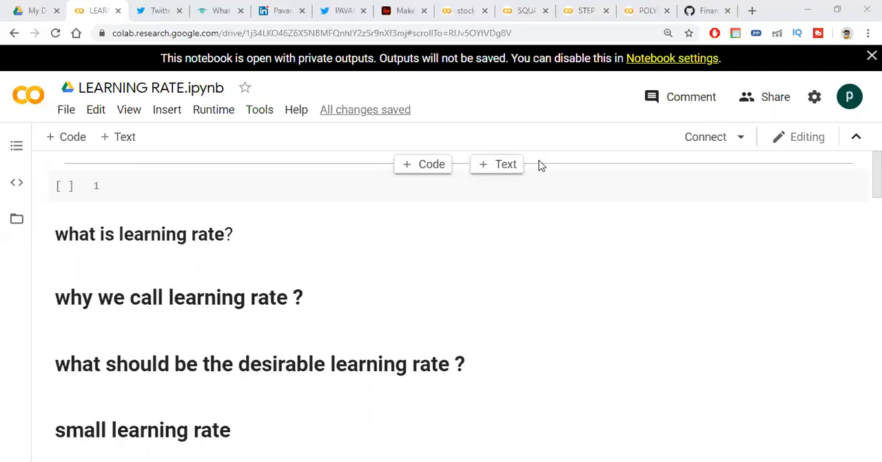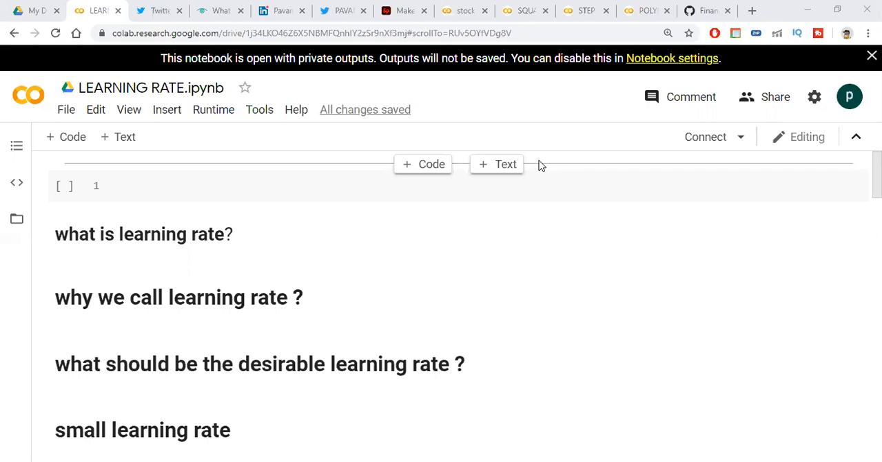What should be the desirable learning rate? A desirable learning rate is low enough that the network converges to the global minimum. It means it should achieve the global minimum, because if you achieve the global minimum, the error will be less. That's why we know it is the desirable learning rate.